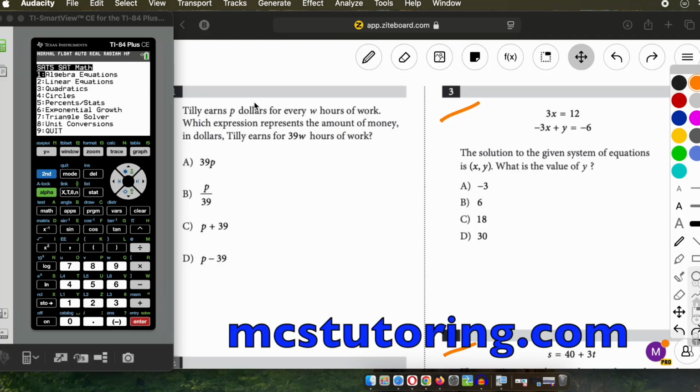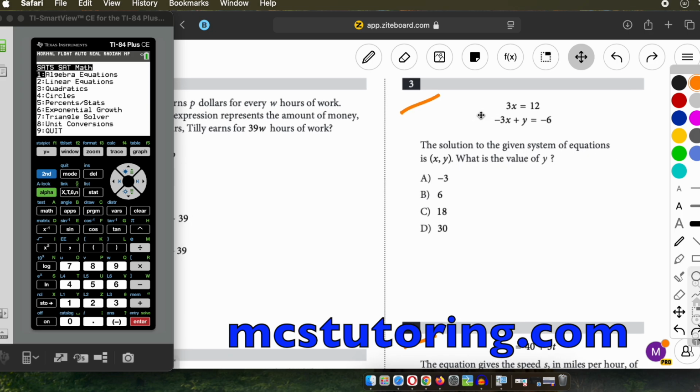Okay, here we are at the SAT5 SAT Math Calculator program for the TI-84 Plus calculator. If you have a Plus or Plus CE, that'll work. We're going to go over the second half of Test 1 from College Board. You can probably download it in the link or the comments below.